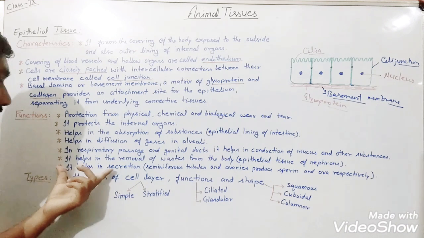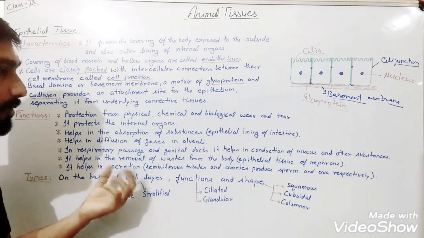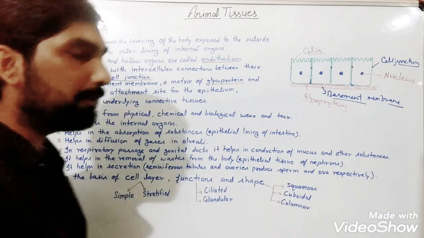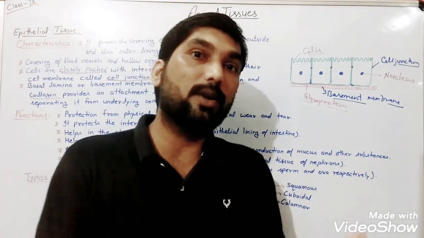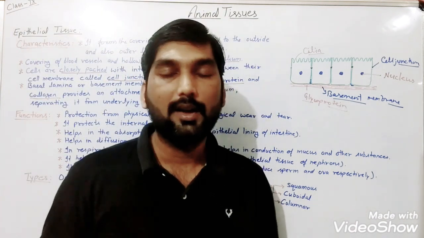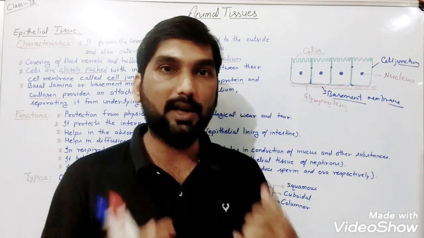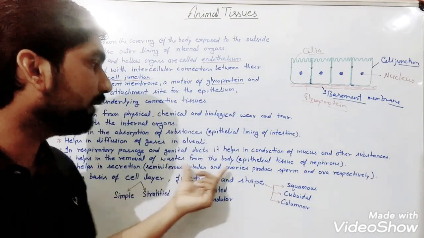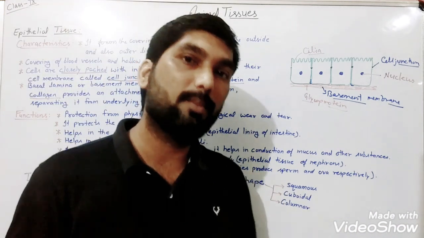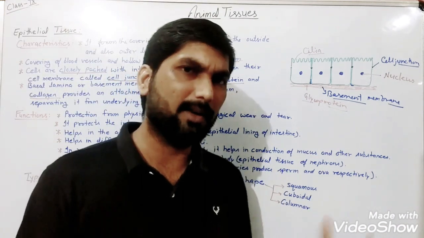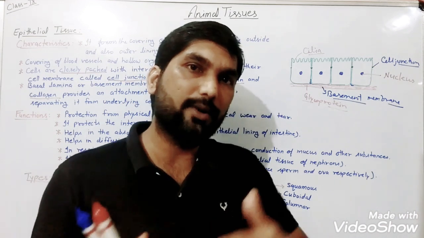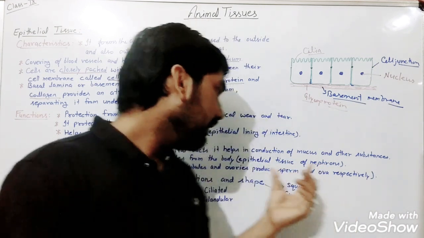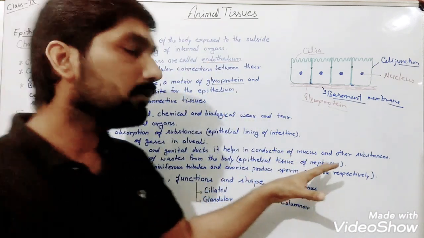Then it helps in the secretion of substances, meaning some of the epithelial tissues work as glandular epithelial tissues. So they are also helping there to release the hormones. And when we talk about the seminiferous tubules and ovaries, they produce sperm and ova respectively. Means seminiferous tubules release sperm and ovaries produce ova.